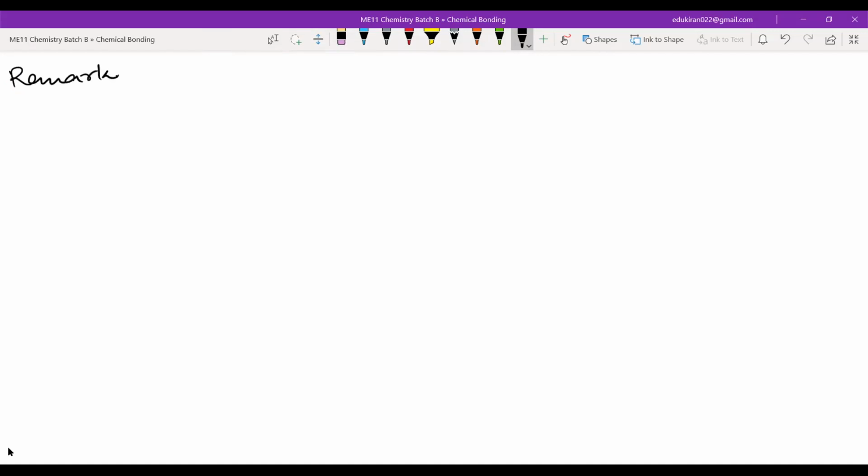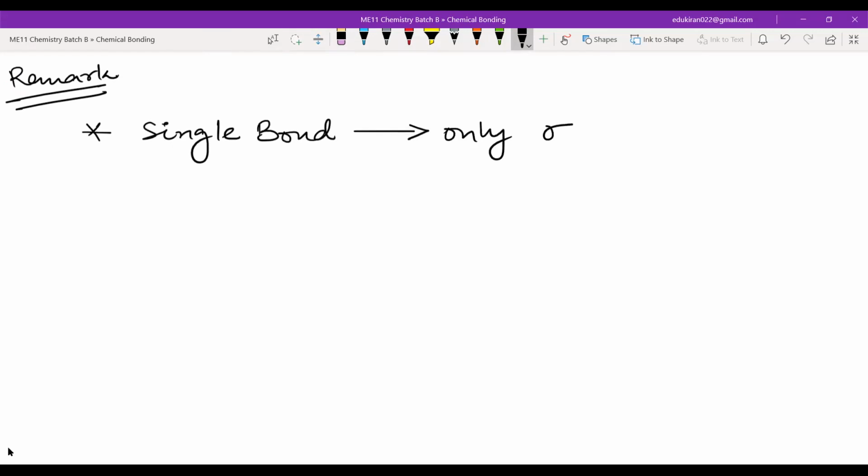That will help you. If a molecule has only single bonds, a single bond is made by sigma. Only sigma will be present. But if a molecule has a double bond, then what will happen?